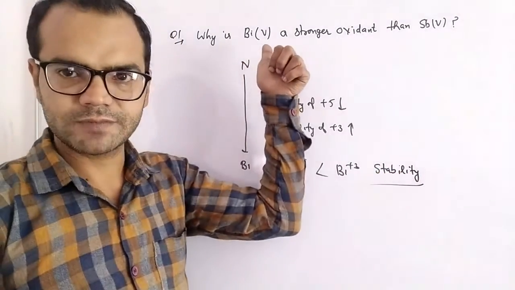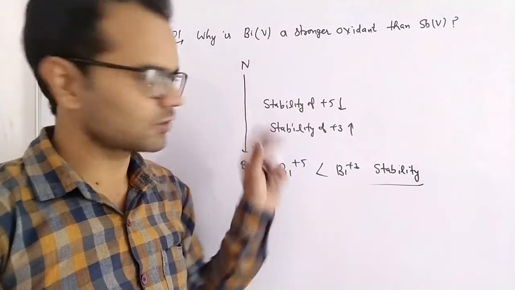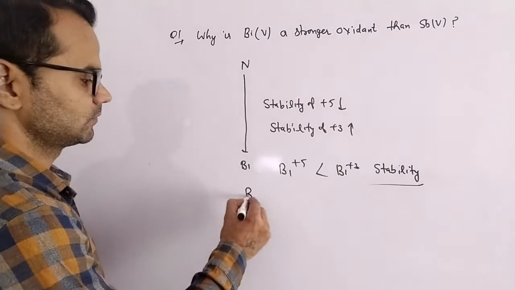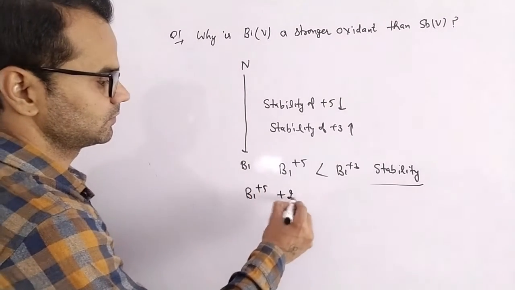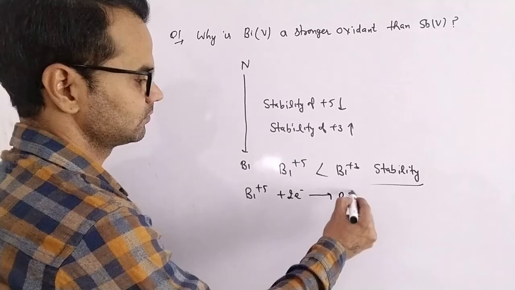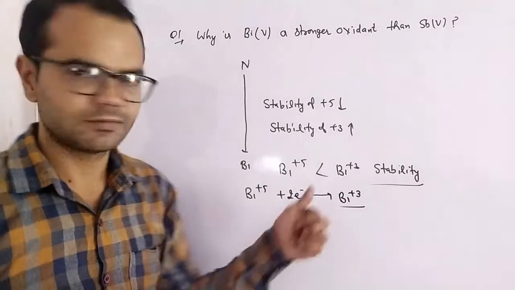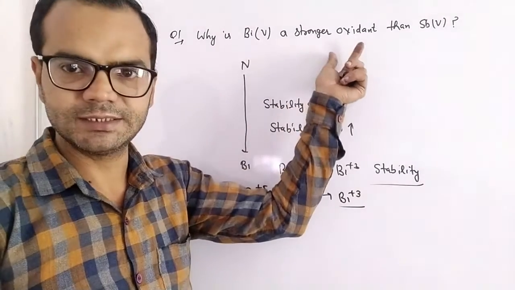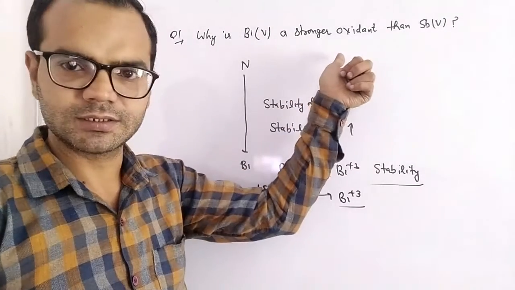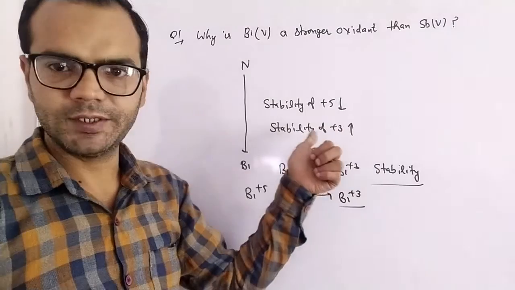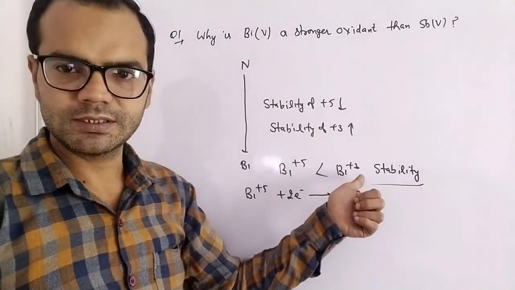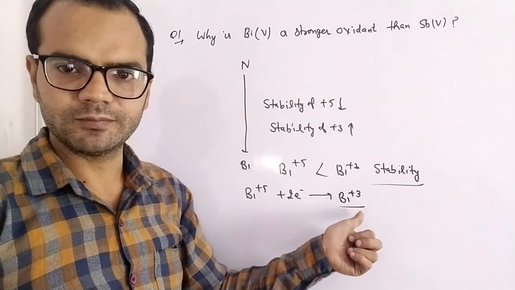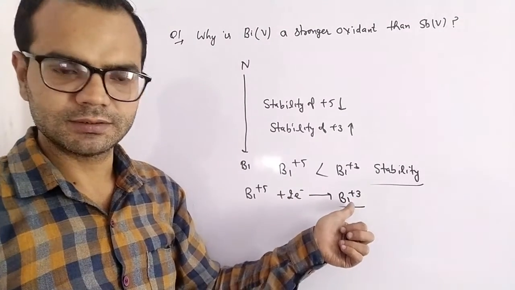So bismuth in +5 oxidation state can gain 2 electrons to come to +3 oxidation state. So it has gained 2 electrons, and that's why it is a stronger oxidizing agent or stronger oxidant. The answer is simple. Due to the inert pair effect, it is more stable in +3. It can gain 2 electrons to come into the stable form. Bismuth +3 is more stable.